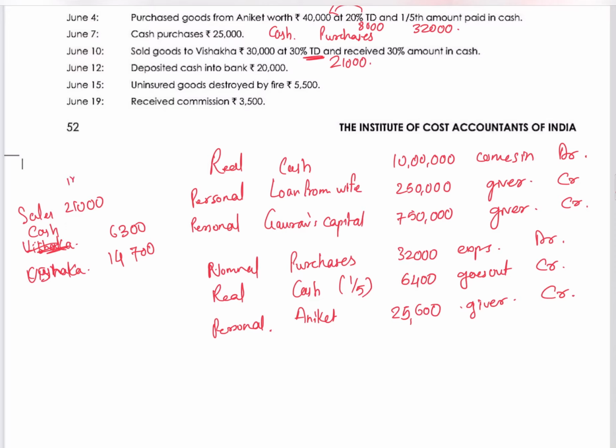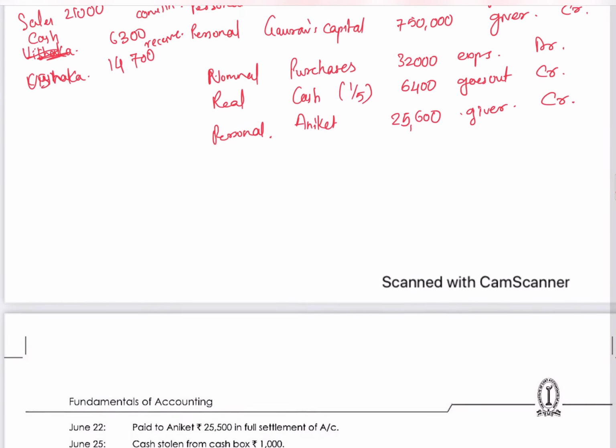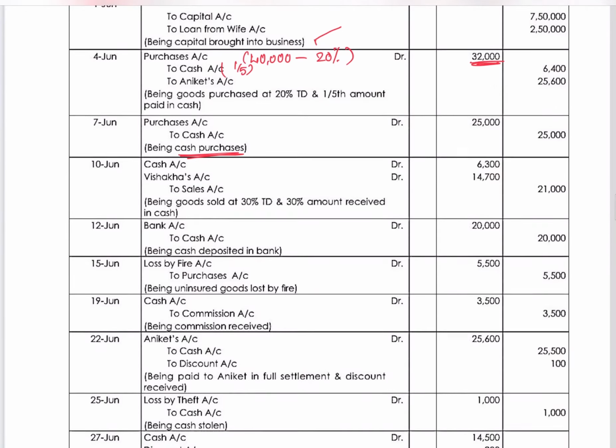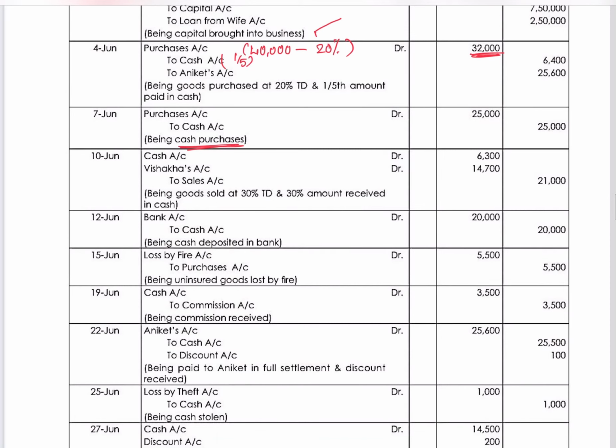Sales is an income, cash is coming in, and from Vishaka we will receive it. So cash comes in, debit. Vishaka, from her we will receive 14,700. Sales is an income, 21,000, credited.